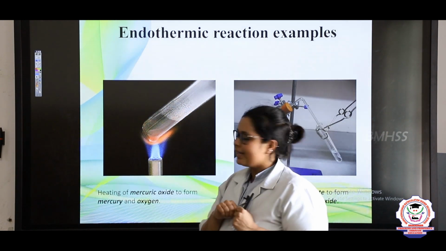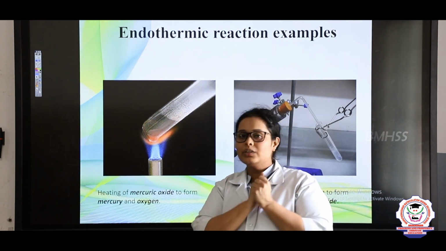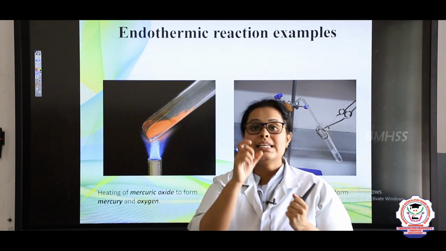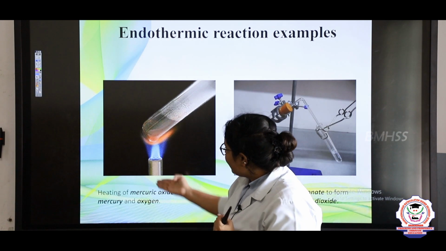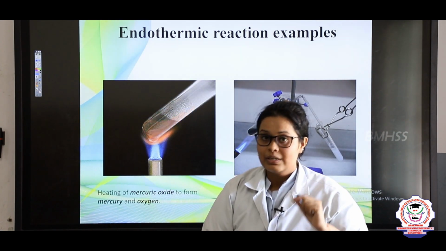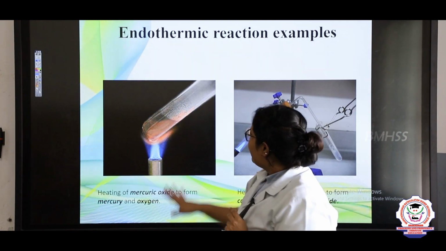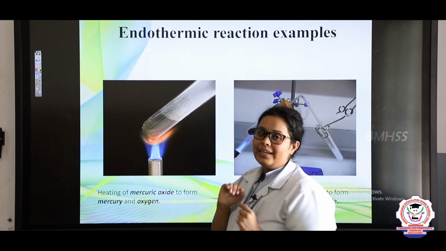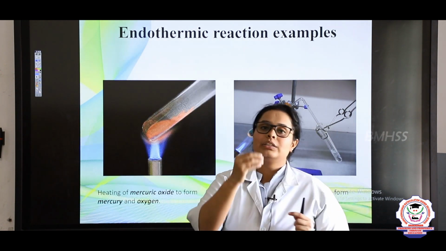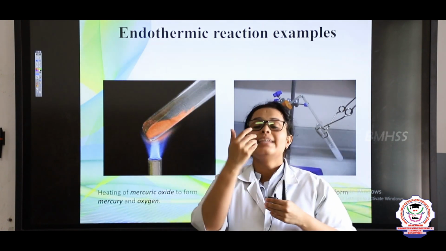In this diagram you can see that first it is orange in color. Mercuric oxide is orange in color. When the heat is absorbed, it gets converted into black or brownish. That black brownish is nothing but mercury, and above you can see some whitish, right? This whitish is oxygen. This oxygen is getting attached to the sides of the test tube.